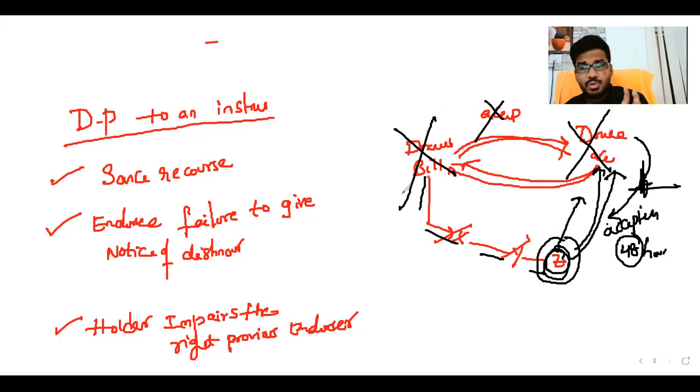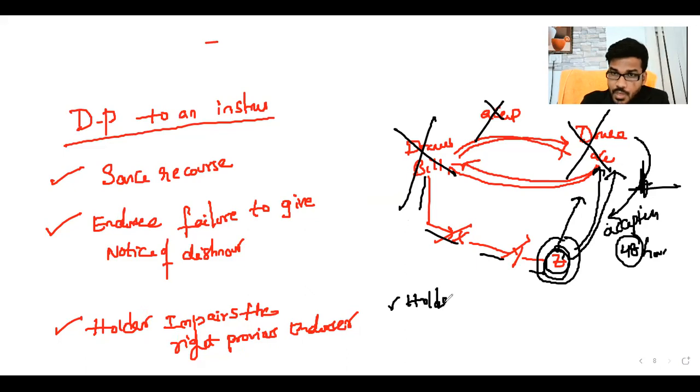Simple, sir. You present the instrument for acceptance. You should give a maximum of 48 hours for response. If he failed to give a response within 48 hours, or you are providing more than 48 hours without the consent of the drawer, then what happens, sir? The drawer is discharged from the instrument. The drawer is not liable for that. This is called discharge of party to instrument.